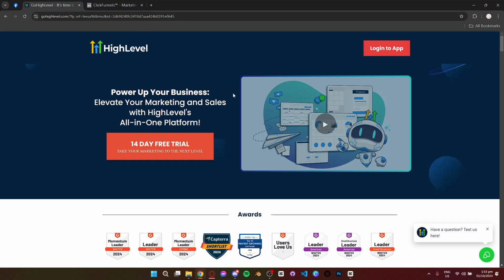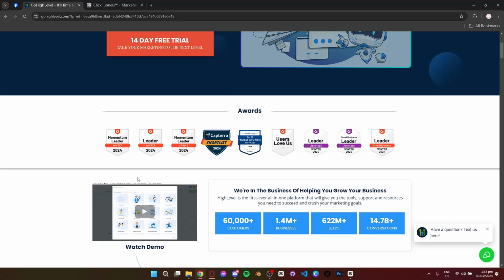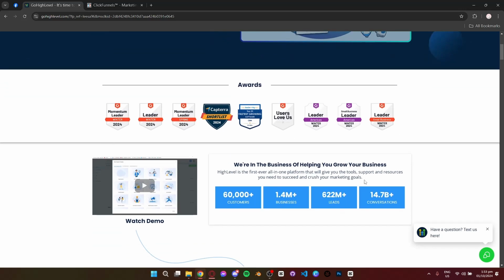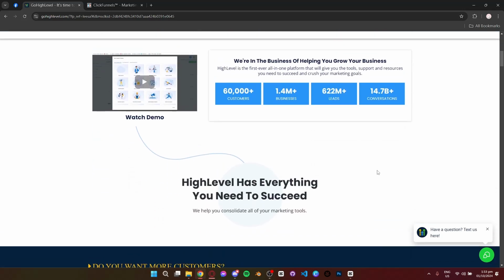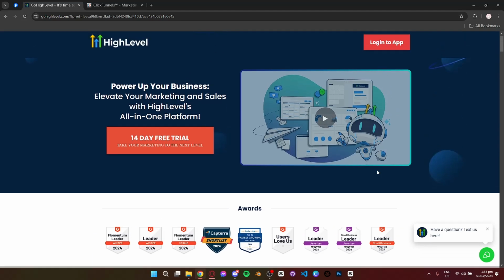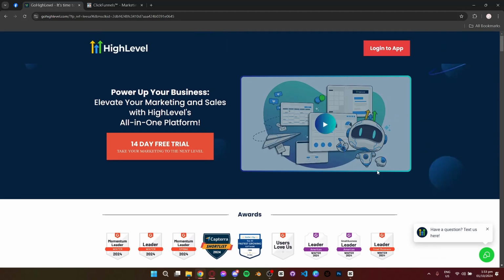GoHighLevel is an all-in-one platform built specifically for digital marketers and agencies. It offers funnels, email and SMS marketing, CRM, and even tools for client management. One of GoHighLevel's biggest advantages is its automation capabilities. It allows you to manage client relationships, automate campaigns, and track leads in one place.